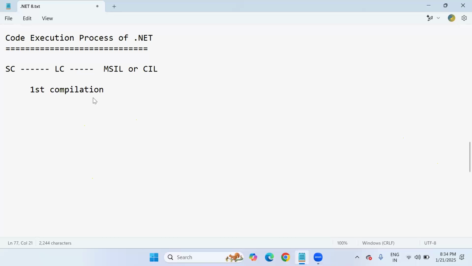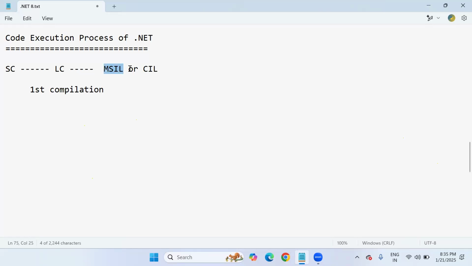In the first compilation, usually the source code is compiled by the language compiler, that too the respective language compiler. If you are using C# language, the C# language compiler. If you use VB.NET, the VB language compiler. So source code is compiled by the language compiler. After successful compilation, it produces a special type of code, that is MSIL code, Microsoft Intermediate Language. It is also called Common Intermediate Language. But one thing I can say, sir, this code is not a system understandable code.